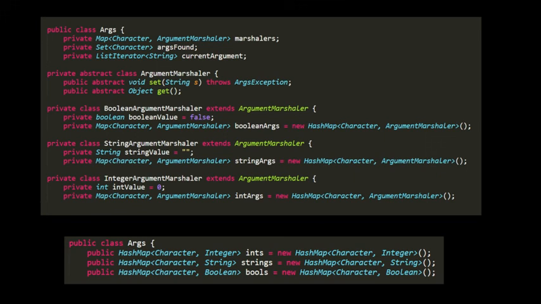Boolean argument marshaller has a Boolean value field, but then also its Boolean args field is a map of characters to other argument marshallers. I don't know why he made it the parent class argument marshaller, because it turns out in practice it's always specifically a Boolean argument marshaller. So I don't know what's going on there. But I don't know why it's recursive to begin with. It's very, very strange.